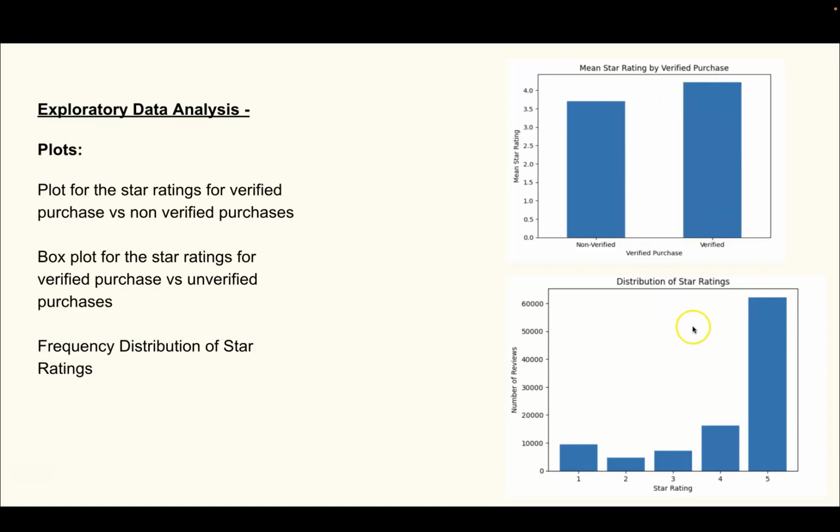and we can see their mean star rating is 4 and 3.5. And the distribution of star rating is something I want to pay close attention to, as we can see that it's not properly balanced. So there are a lot of 5-star ratings as compared to the others, and so we'll see how this might affect the machine learning algorithms that we're going to work with.